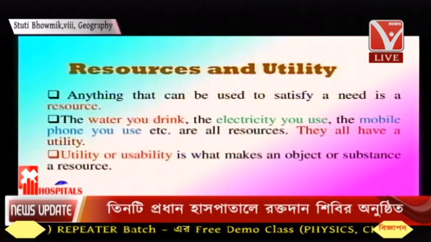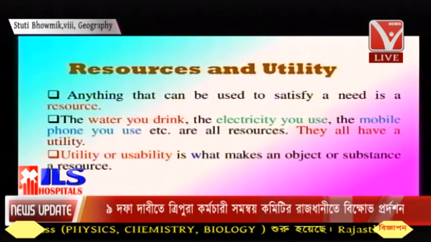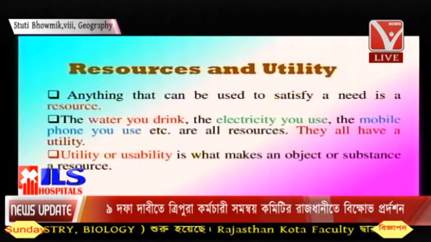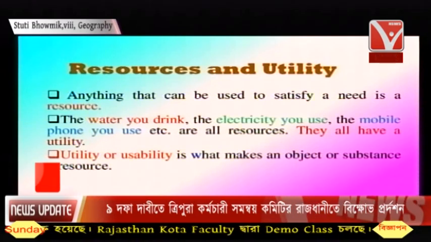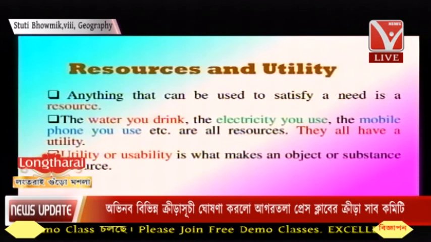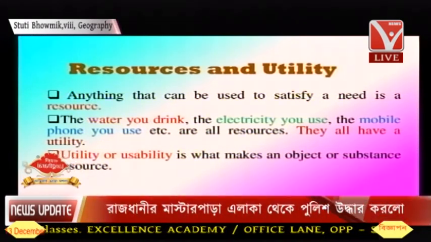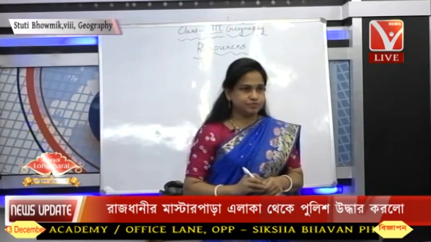And utility and usability, what makes an object or a substance is the thing which is actually able to meet up our demands, and that is why we call them resources. Now we'll see what is the value of resource. Can we see the next slide, please?